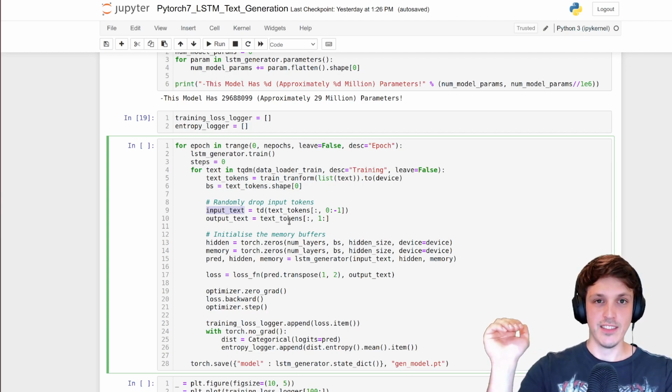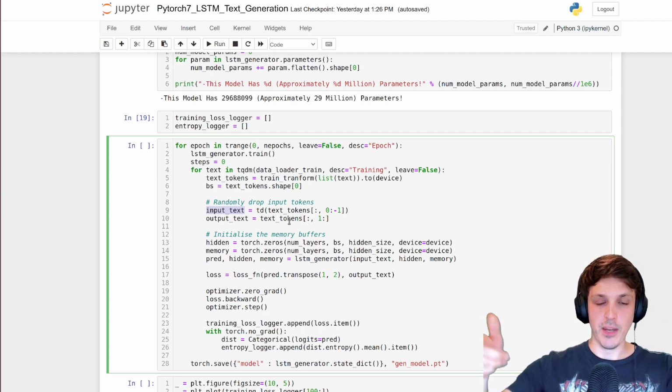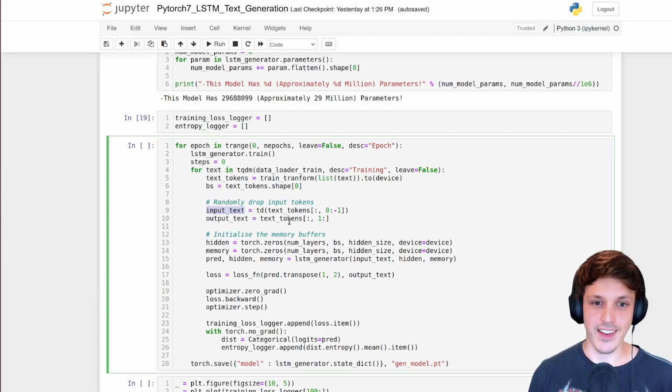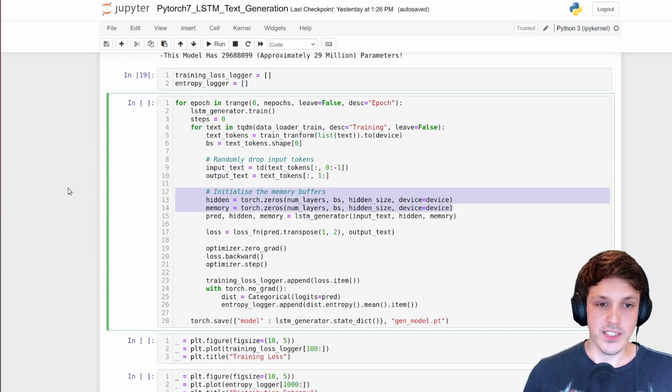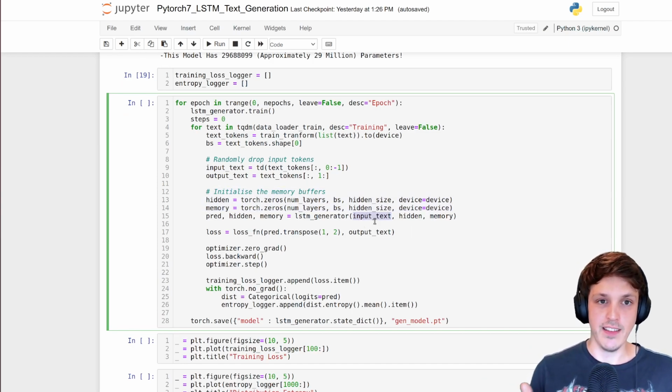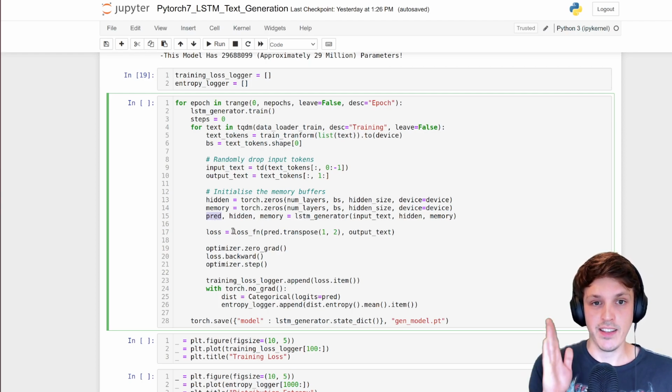So we take that sentence and shift it along so that it lines up to predict the next token, right? Hopefully that makes sense. We initialize our memory buffers, and then we're just going to put everything into our model, and that LSTM block will do the sequential pass, and we'll get an output for every step. So we'll get our prediction. The shape of this prediction is going to be batch size by length by output, like the number of tokens.